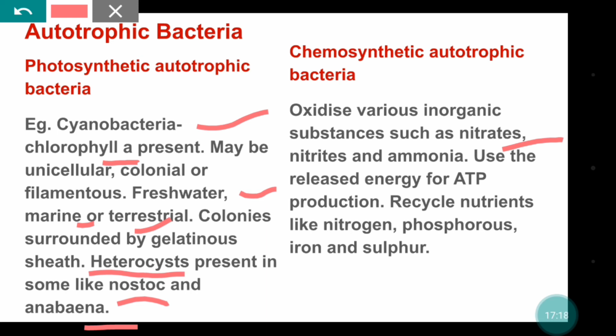Through this ATP, they get their energy and perform various metabolic reactions going on inside the cell. That's why it is also autotrophic. It does not require any other host or organism to depend upon. It helps in recycling nutrients like nitrogen, phosphorus, iron, and sulfur.